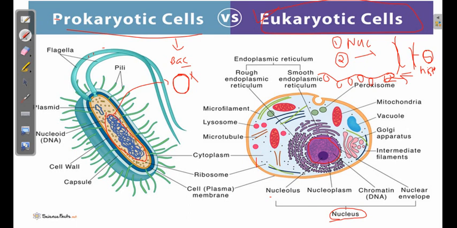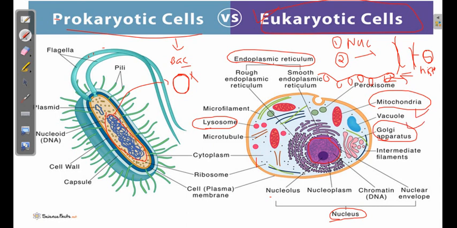Now, the next difference between prokaryotic and eukaryotic cells is that there are specialized organelles which are specifically found only in a eukaryotic cell. For example, mitochondria, Golgi apparatus, then lysosomes, right? These are the specific organelles which are present only in the eukaryotic cell, and also endoplasmic reticulum, where the ribosomal RNA resides.